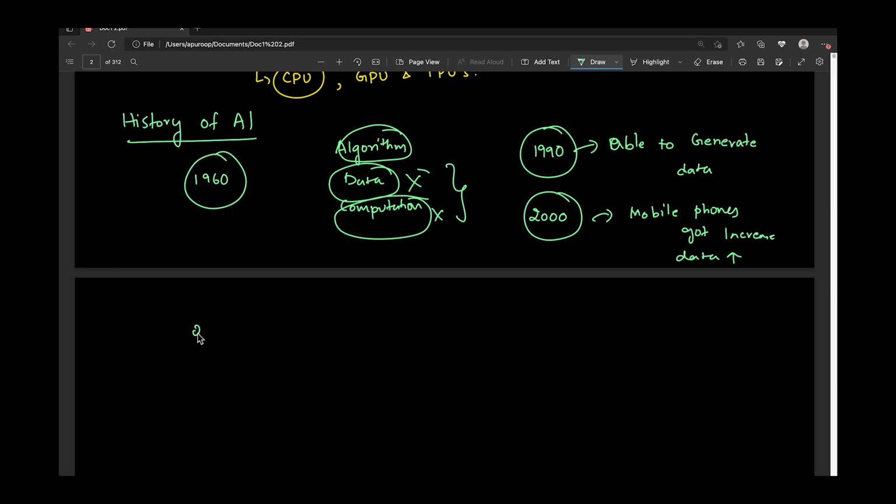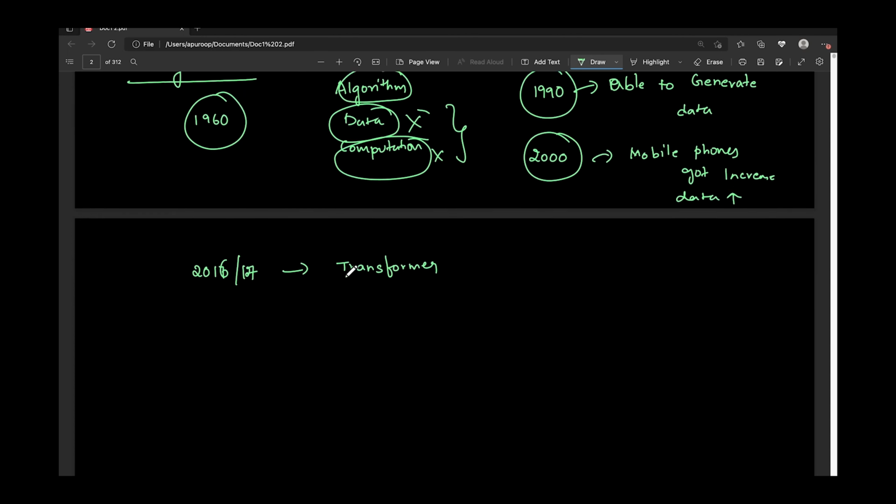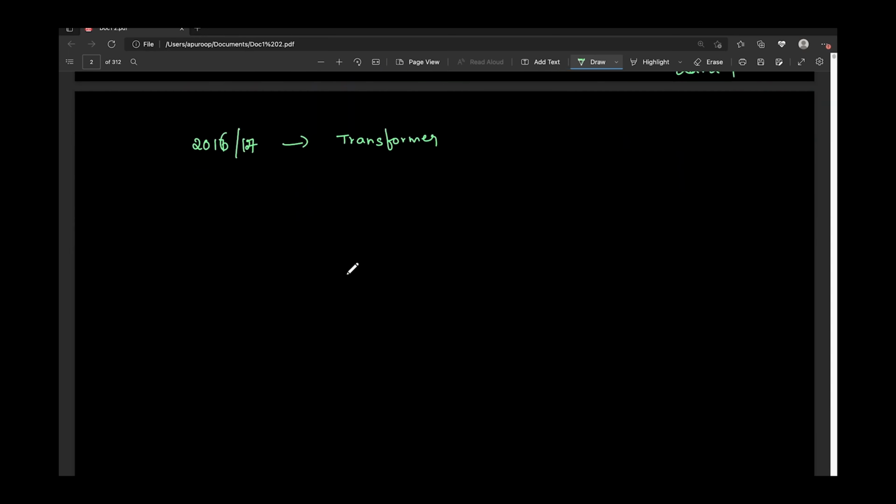Around 2016 or 17, Google came up with an architecture called the Transformer. With the help of this architecture, many other companies like OpenAI and Meta integrated the transformer architecture into their LLMs and built really good models. Google also has LLMs.